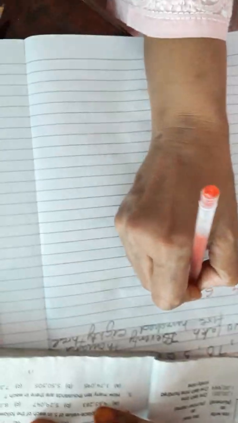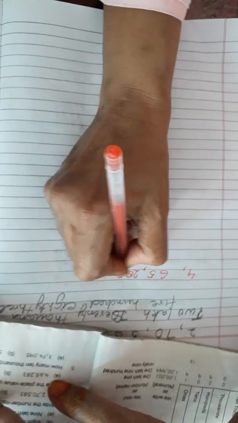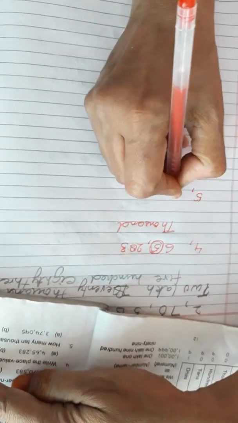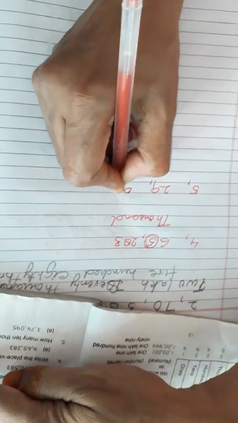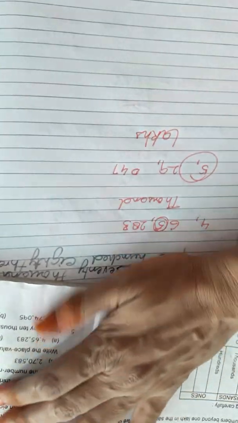Now in the next sum you have to write the place value of 5. The place value of 5 in 4,65,828,283. Place value of 5 will be, children, 1,000. Okay. In the next sum 5,290,47. The place value of 5 will be lakhs. I hope it is clear.